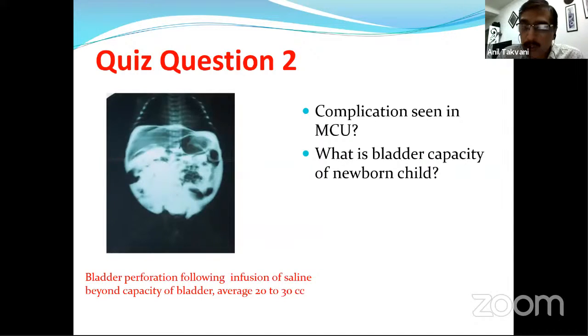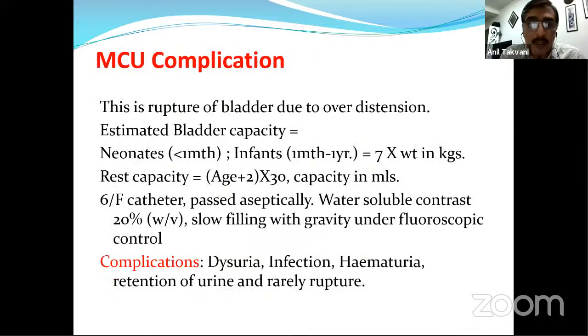I don't know from where you found this equation, but what is this? This is a bladder perforation, which I have come across only once in my 21 years of practice, at a single place, following infusion of saline with force and beyond capacity. And to my mind, the average capacity is around 25 to 30 cc, and this is the rupture of bladder due to overdistension.